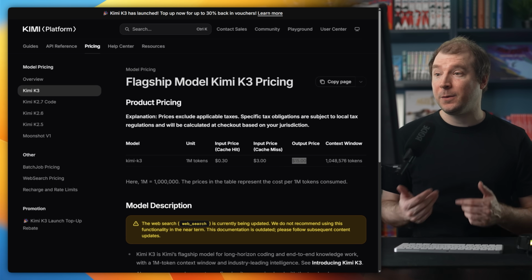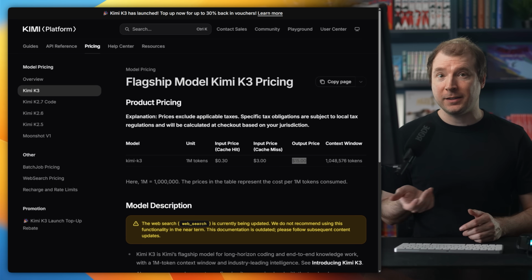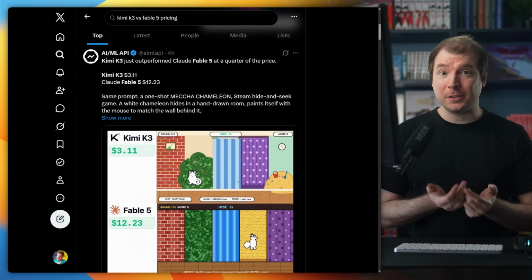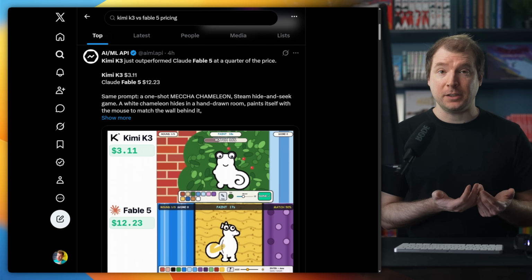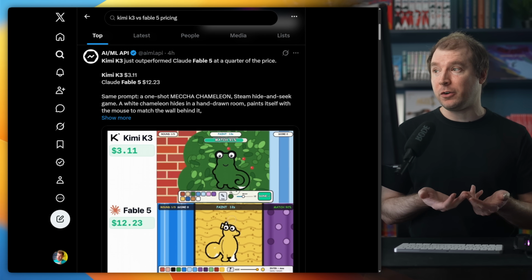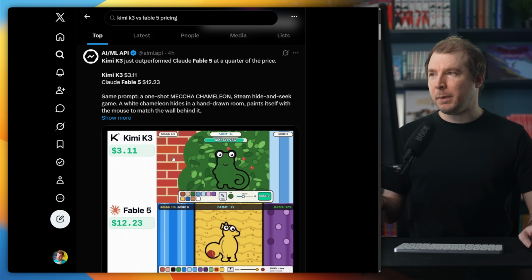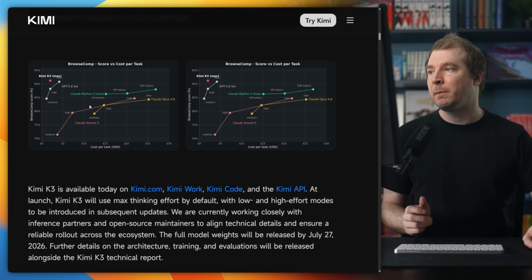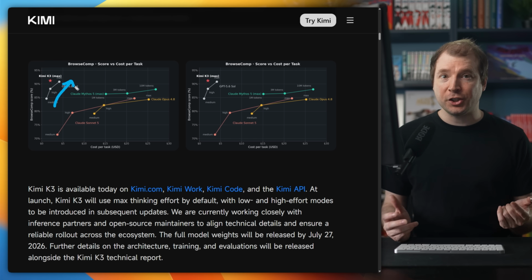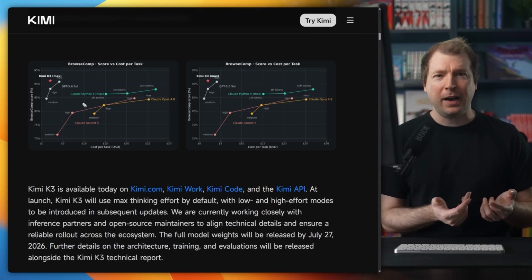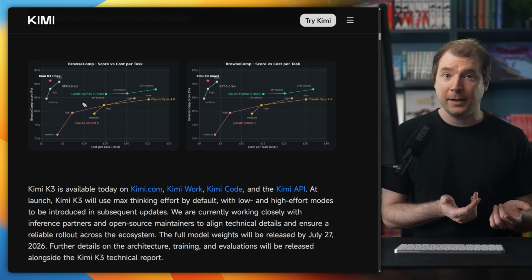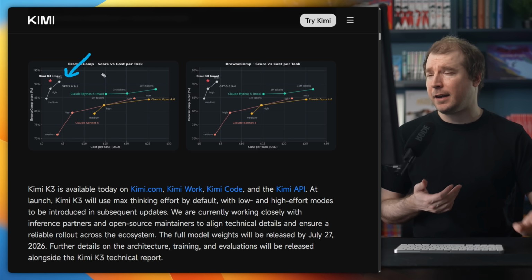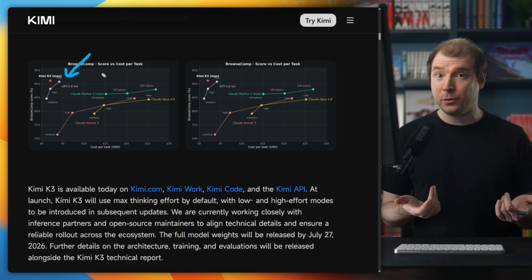Jumping onto the pricing, we can see that 1 million tokens per input is $3 and 1 million per output is $15. Now, if we compare this to something like Fable, there's going to be a huge 3 to 5x difference in terms of pricing that you'll actually be able to afford, especially when you're doing long-running tasks like people are now with these one prompts that create entire games or systems or startups. But here you can see some graphs of that, and one of the issues I'm often having is when I'm using Fable 5, I often run out of that 4-hour limit, and I swap to GPT 5.6, which then I ran out of that limit. So having a model that actually can keep on running throughout the whole day would be really useful to me.